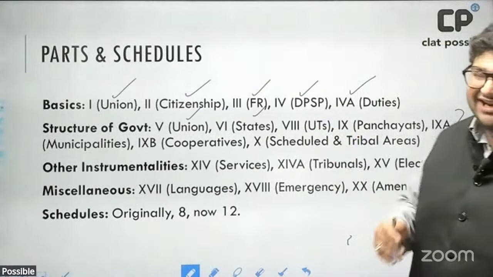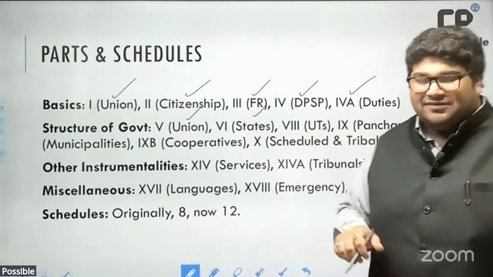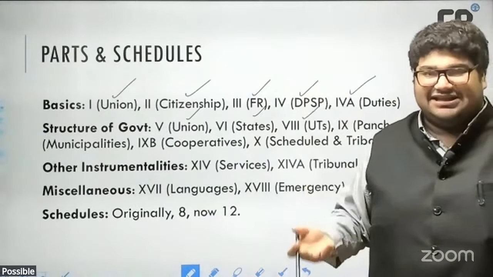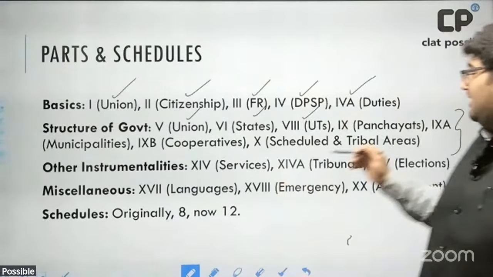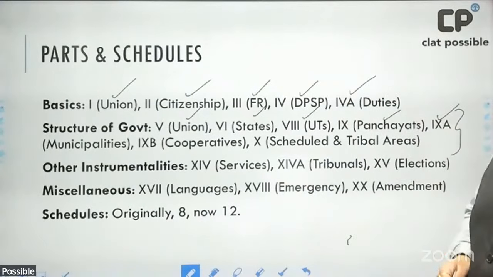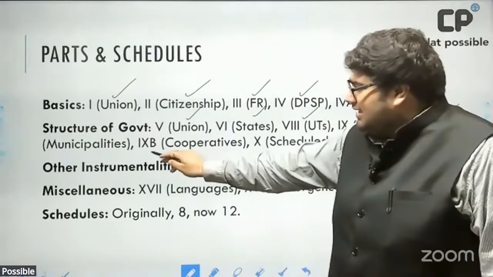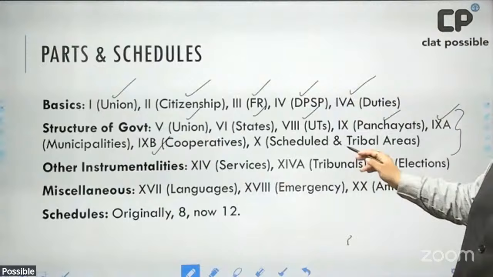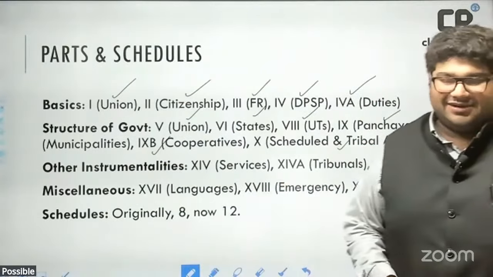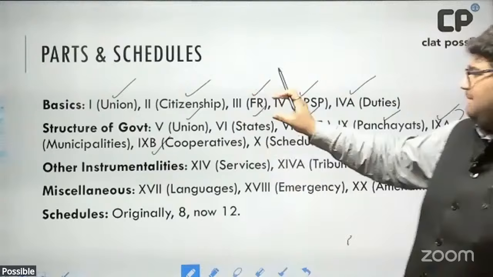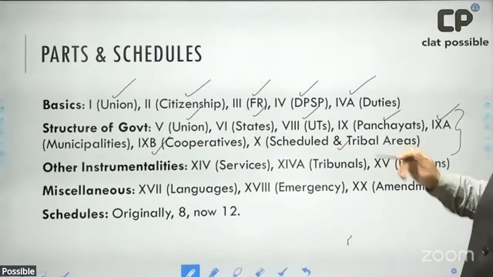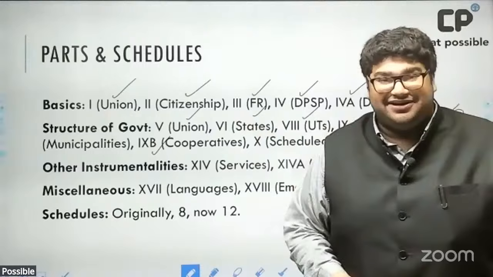Then part 7 is empty as of today. Part 8 has the union territories. Then think of the next level of organization. Part 9 is panchayats. Part 9A is municipalities. Part 9B is cooperatives. And finally, part 10 is the scheduled and tribal areas. So remember, basics part 1 to 4A. Then part 5 to part 10 tell us the structure of the government.